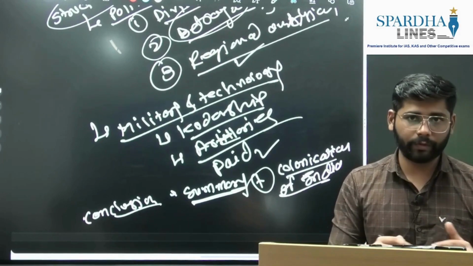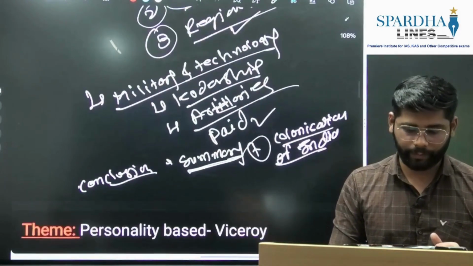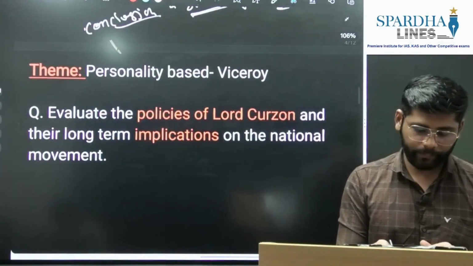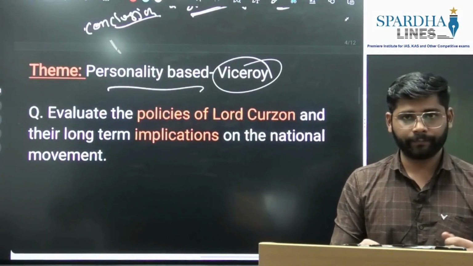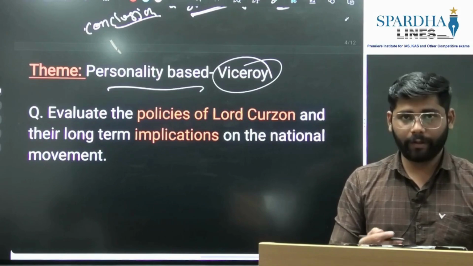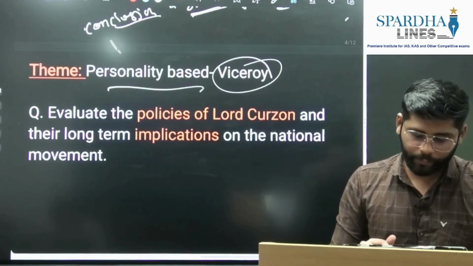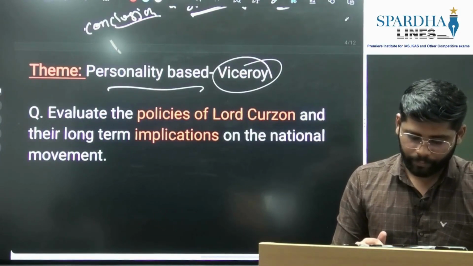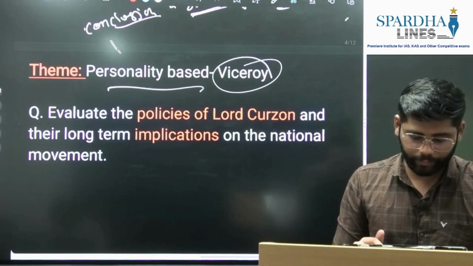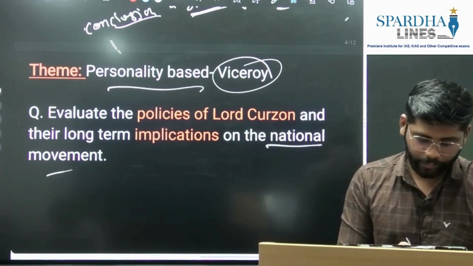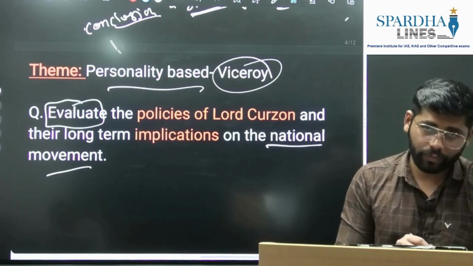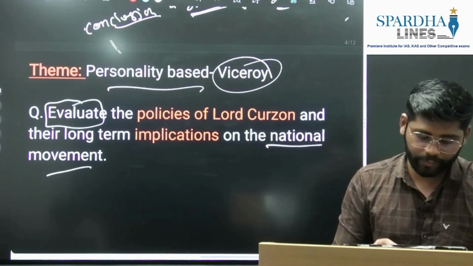So this is about the first theme, that is fragmented politics of India. Then we'll move towards the second theme, that is personality-based viceroys. We'll tackle this theme with a question only. The question is: evaluate the policy of Lord Curzon and their long-term implication on the national movement. Okay, so they are asking to evaluate, so they are asking us to be critical of his policies.